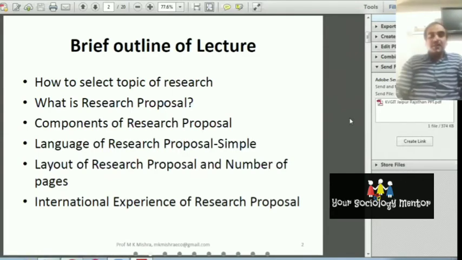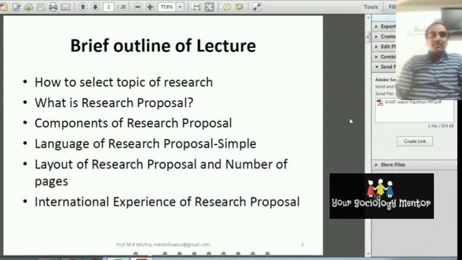You can write in Hindi, or in English, or in the language of the concerned country, as per the need or guideline of the organization where you are presenting your research proposal. But you should use medium-size sentences, not very big and not very small.